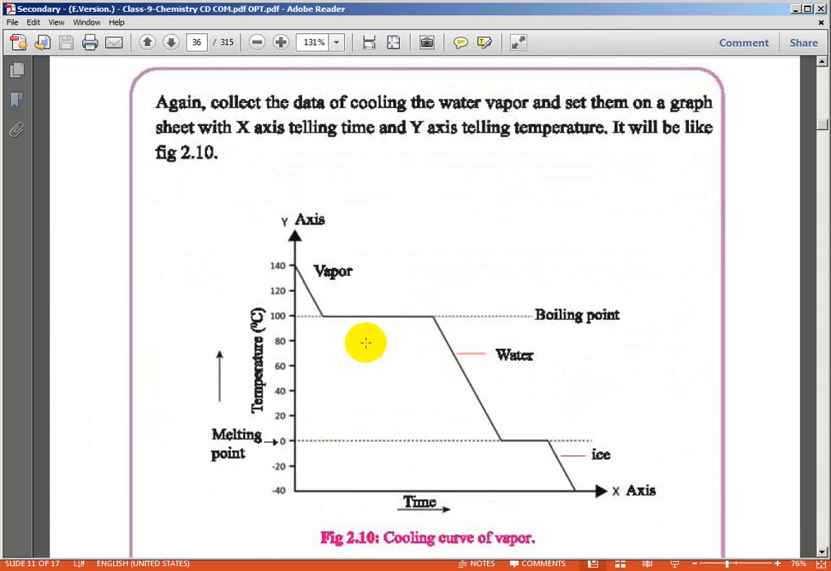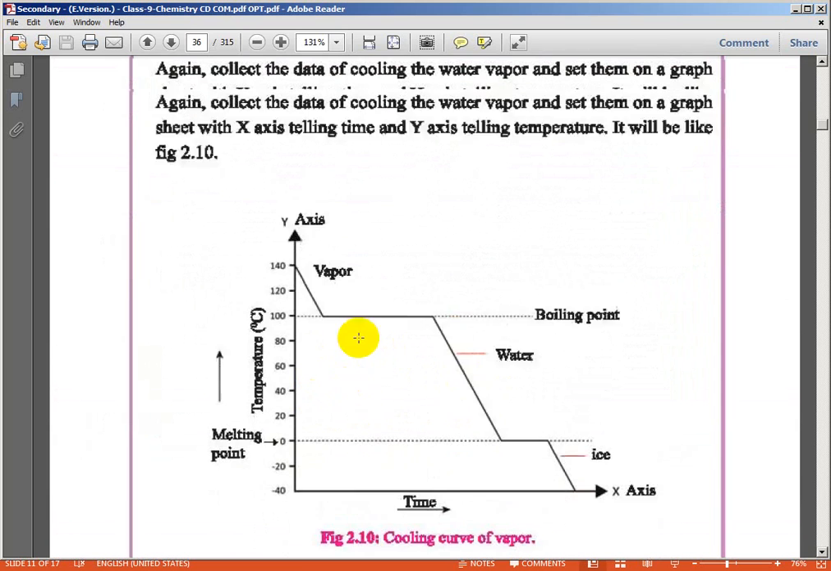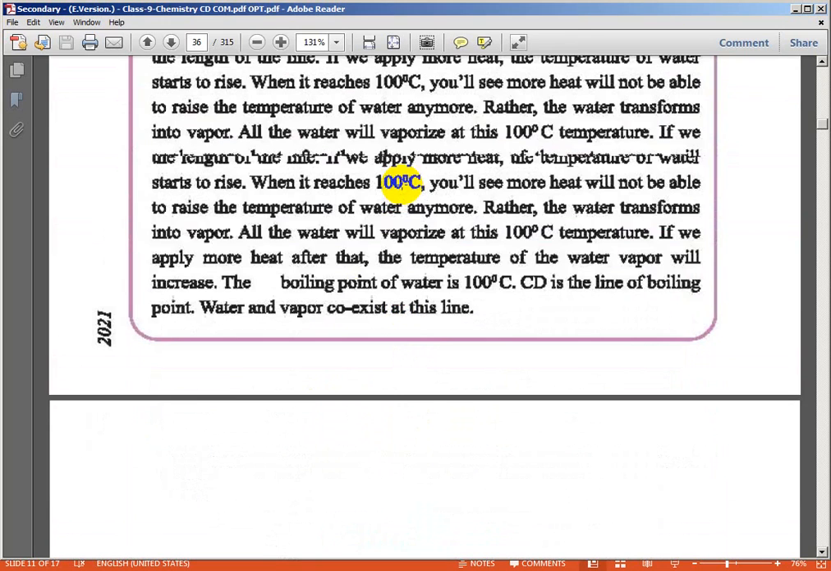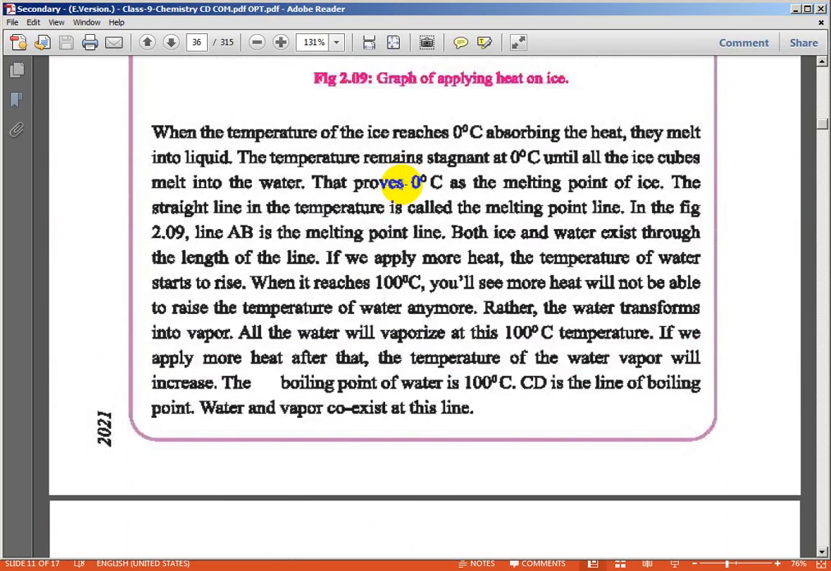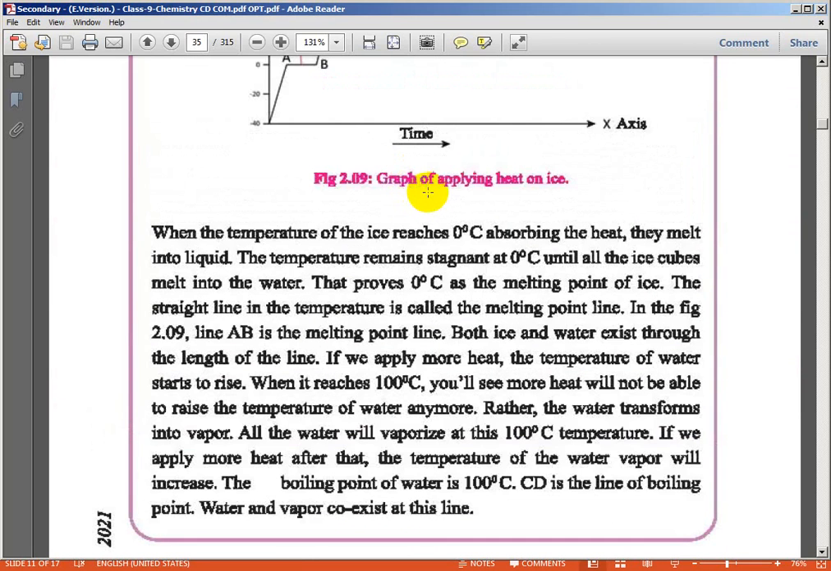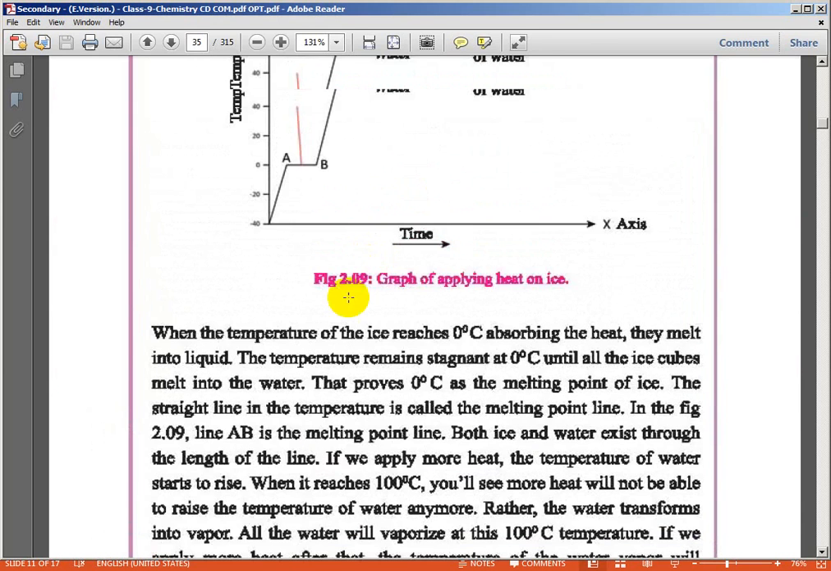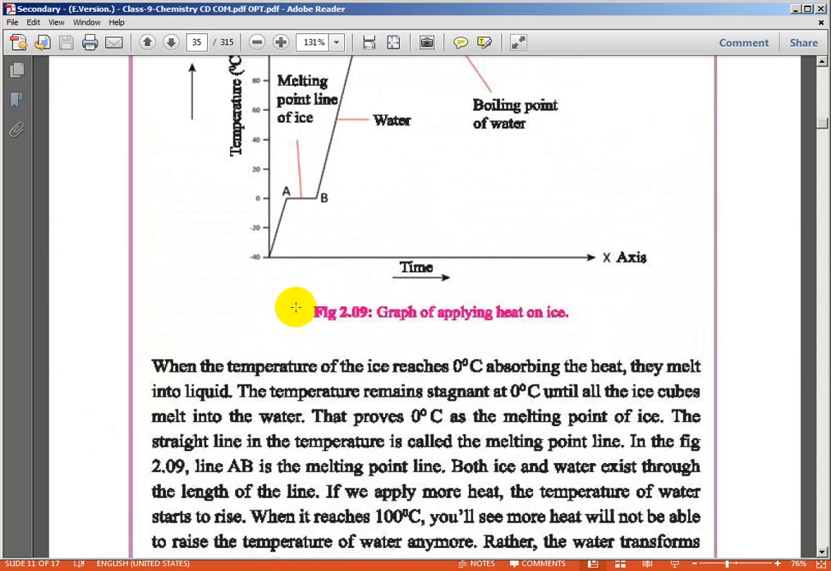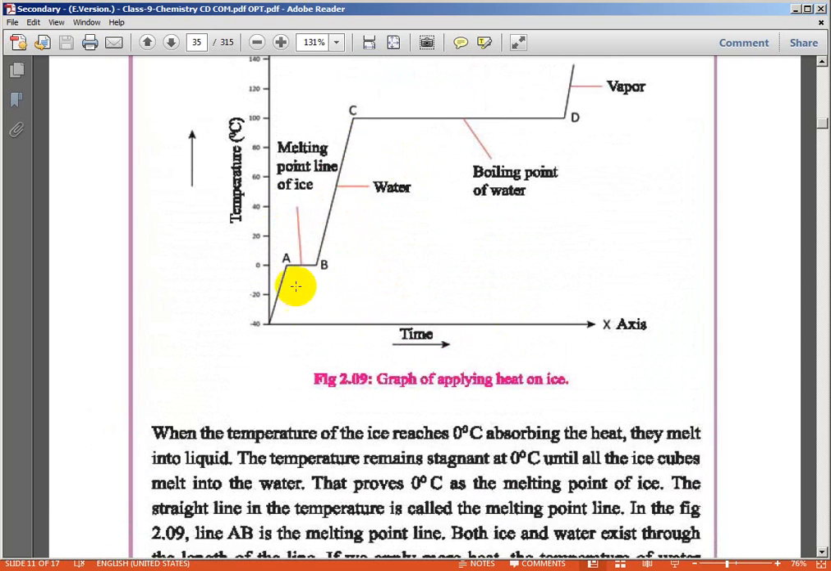Here is another curve. Look at it. This one is the heating curve. Here I give heat. This is the heating curve. The temperature increases from minus 40 to minus 20 to 0, because we give heat.